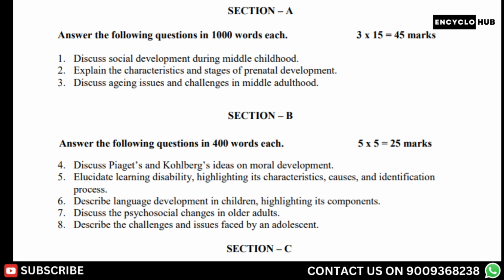Now question. Answer the following questions in 1,000 words each. 3 times 15 is equal to 45 marks. 7. Discuss the psychosocial changes in older adults. 8. Describe the challenges and issues faced by an adolescent.